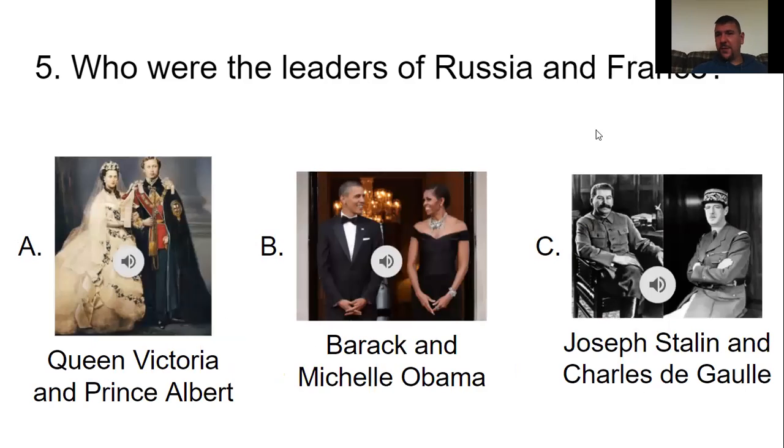Who were the leaders of Russia and France? A, Queen Victoria and Prince Albert, B, Barack and Michelle Obama, or C, Joseph Stalin and Charles de Gaulle? It was C, Joseph Stalin and Charles de Gaulle. He was the leader of Russia at the time whenever Hitler turned his back on him and attacked him. So he came over to the Allied powers. And later on, we'll talk more about him in the Cold War because he committed some very heinous crimes against people, much like Hitler with the Holocaust. And then Charles de Gaulle was the leader of France. So it's C. Ding, ding, ding. We have a winner. And that is all for the Allied powers.